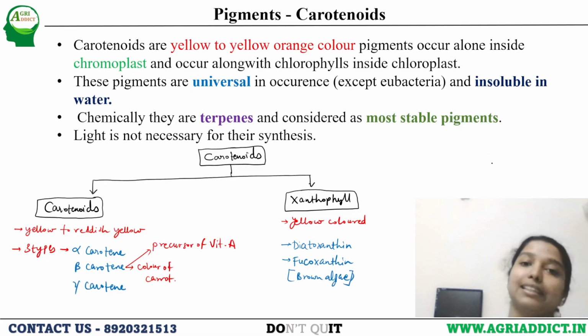So let's move to the next slide. Now comes the pigment that is carotenoid. Carotenoids are yellow to yellow-orange in color, important.